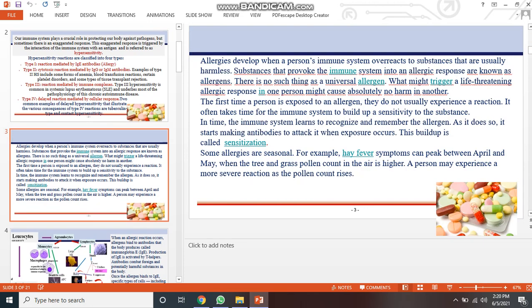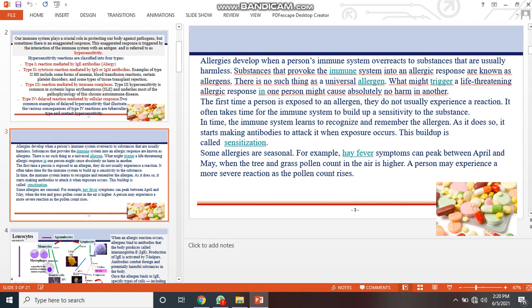How does allergy develop? Allergy develops when a person's immune system overreacts to substances that are usually harmless to the human body. Substances that provoke the immune system into an allergic response are known as allergens. There is no such thing as a universal allergen. What might trigger a life-threatening allergic response in one person might cause absolutely no harm in another.